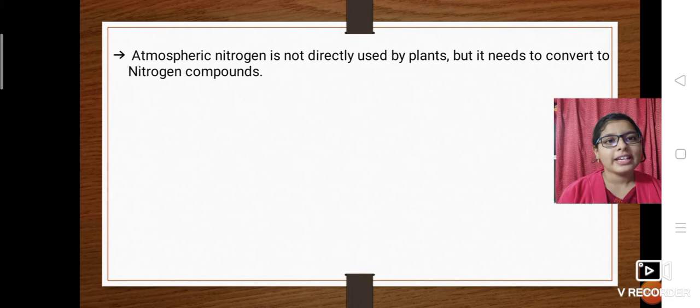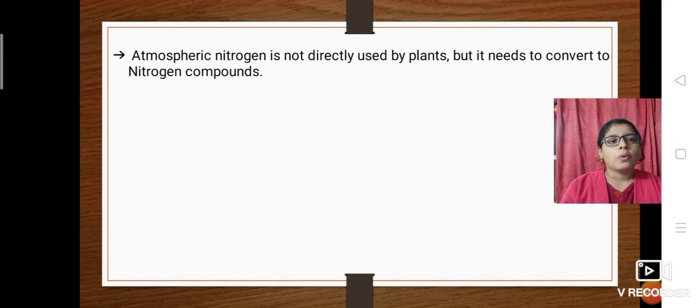Atmospheric nitrogen is not directly used by plants, but it needs to be converted to nitrogen compounds. Atmospheric nitrogen is not used directly by the plants, meaning the upper part of the plant.